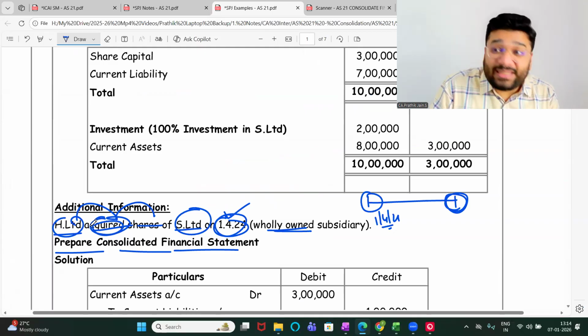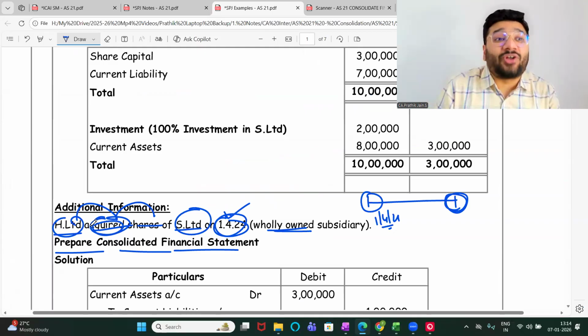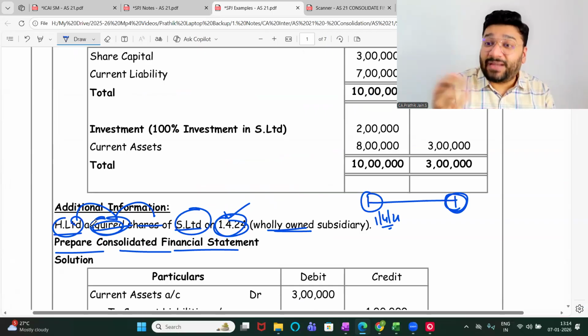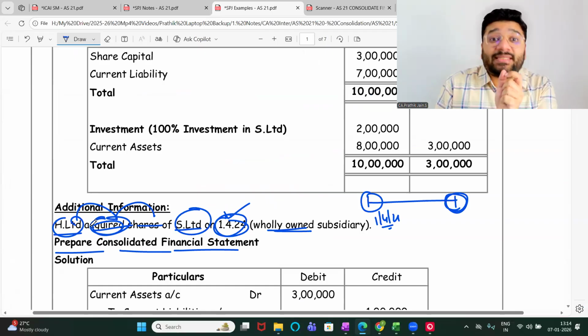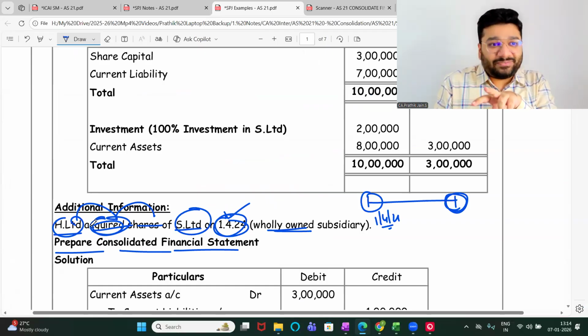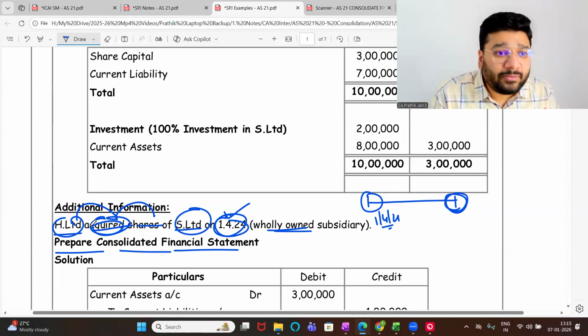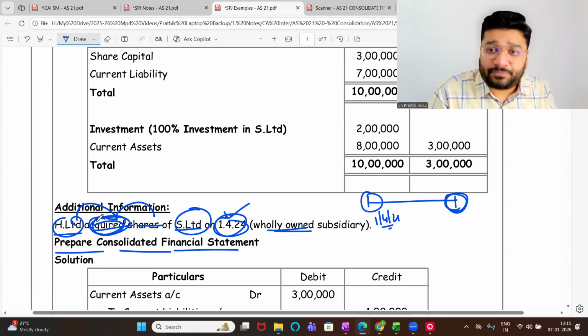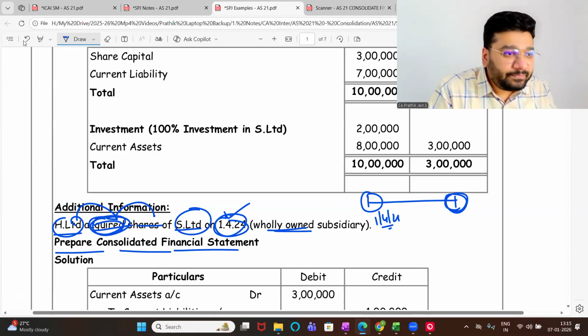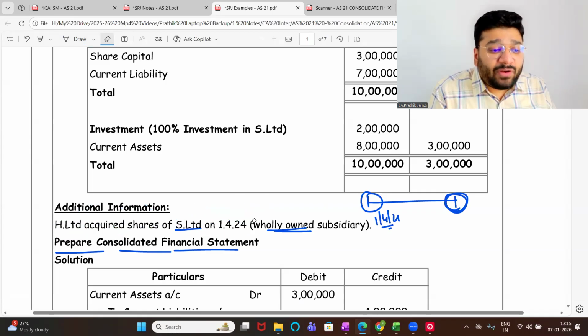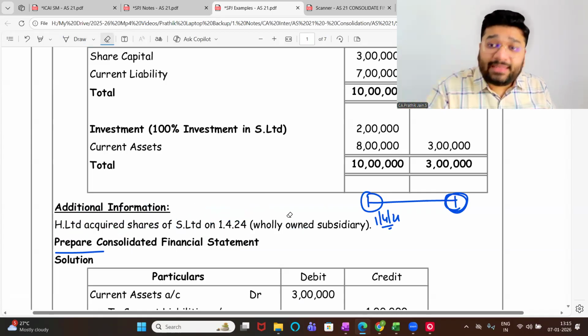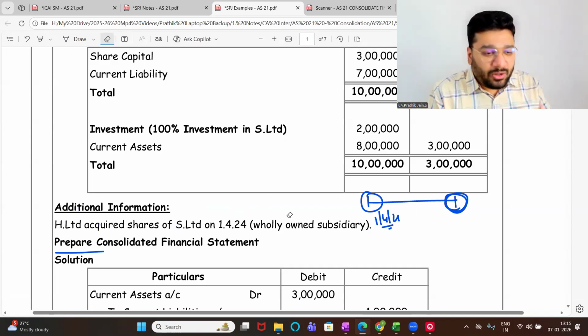So H Limited acquired the share from whom? Existing shareholders of S Limited. From the existing shareholders of S Limited, we acquired. The language acquired is very important. You need to understand whether the company is issuing the share or acquiring the share. If the subsidiary is issuing the share, that is a different matter. If H is acquiring the share, it is different. Both are different. Got it, not got it? So here H is acquiring or H is getting shares allotted? H is buying from the existing shareholder or are they getting it issued from the company? They're buying from the existing shareholder. Got it, not got it?